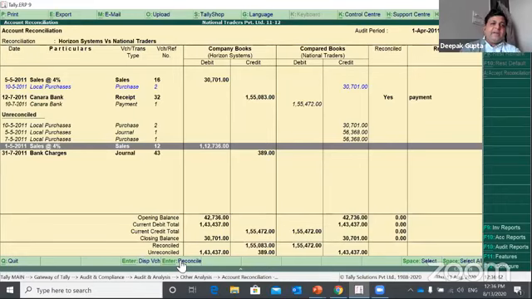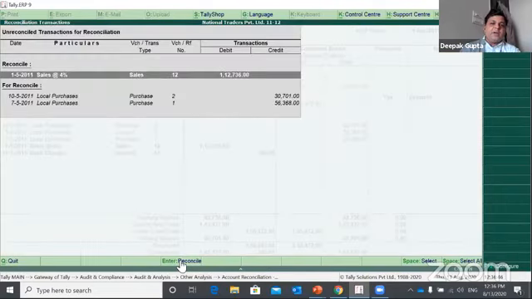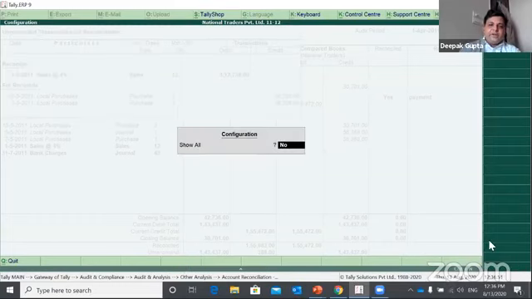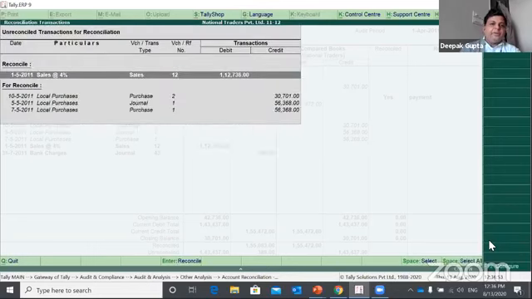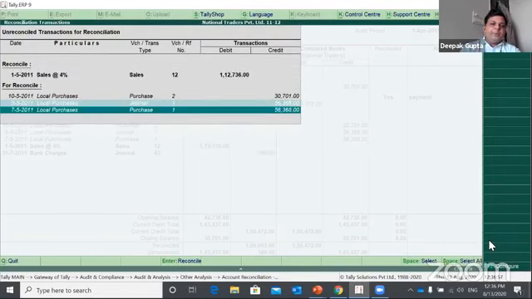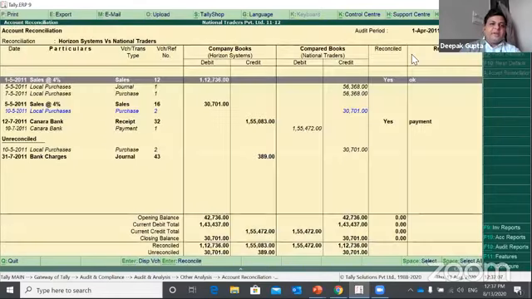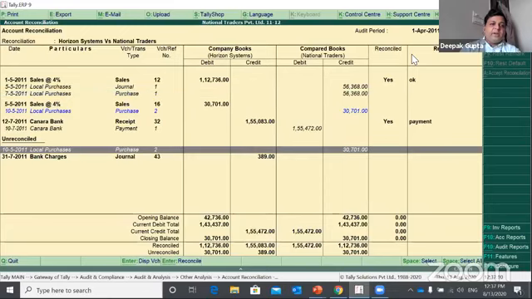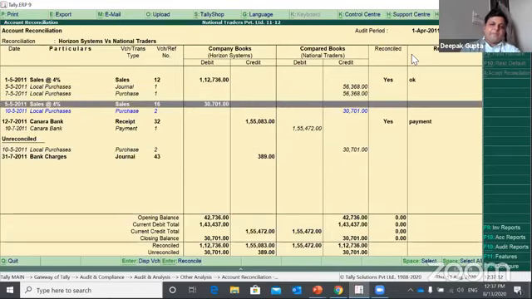Here I can select which transactions I want to reconcile with this particular sale. To show all the transactions, I'll press F12 and allow it. I know that this transaction and this transaction need to be reconciled with this sale of 1,12,000. So I'll press enter, add my remarks, and it will be moved from the unreconciled to the reconciled section.